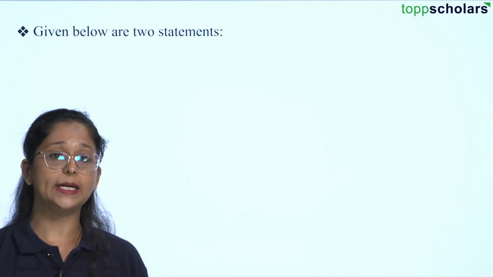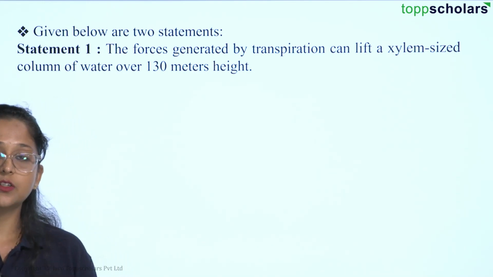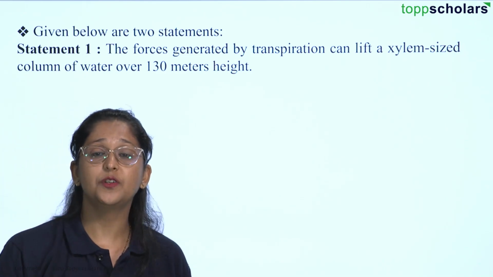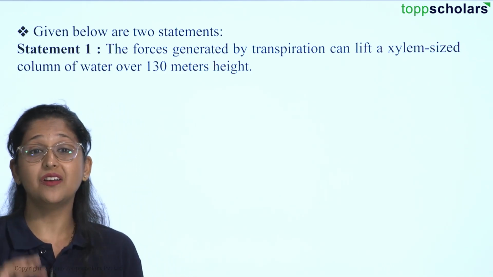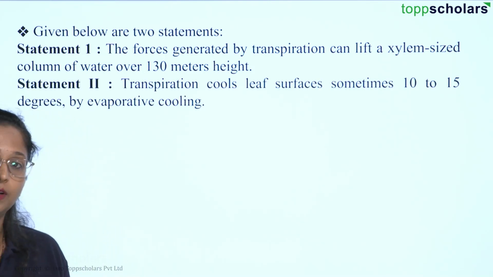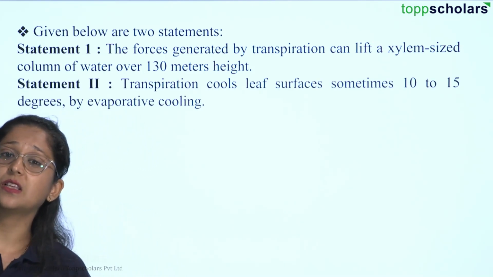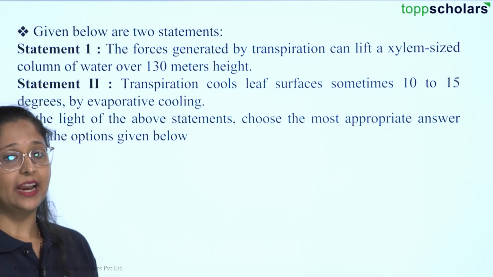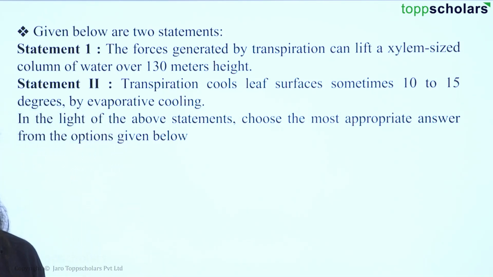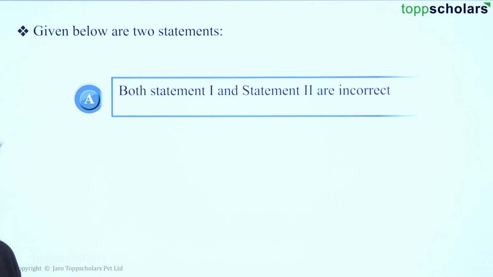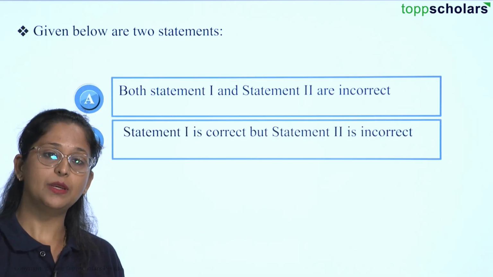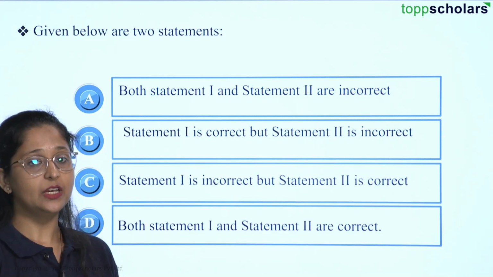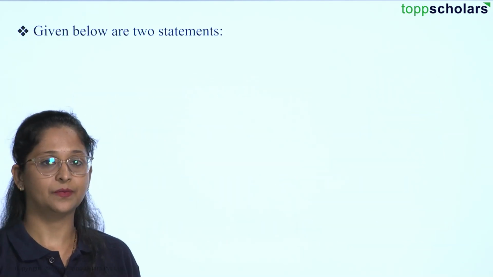Students, here we are provided with two different statements. Statement 1 is, the forces generated by transpiration can lift a xylem-sized column of water over 130 meters height. Statement 2 is, transpiration cools leaf surfaces sometimes 10 to 15 degrees by evaporative cooling. Now, in the light of the above statements, we have to choose the most appropriate answer from the options given. Option A is both statement 1 and 2 are correct. B is 1 is correct but 2 is incorrect. C is 1 is incorrect but 2 is correct. And D over here is both statement 1 and 2 are correct.